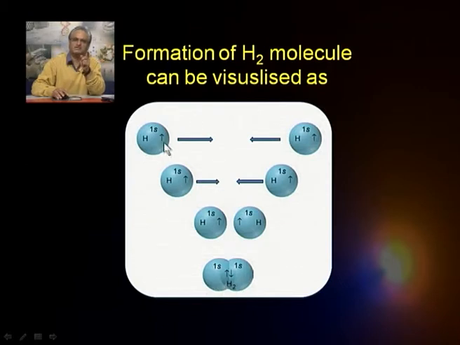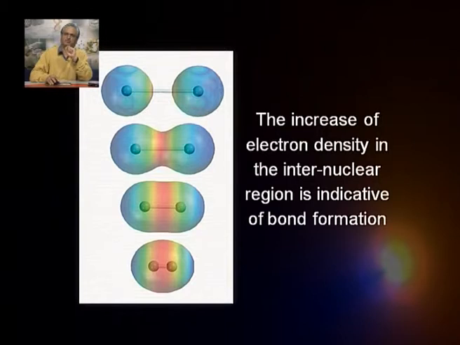What happens is, in each of these orbitals there is an unpaired electron. When they overlap like this, these unpaired electrons get paired up, and this pairing of electrons leads to what is called bond formation. So, that is a description we can have according to the valence bond approach to the formation of a bond in the hydrogen molecule. I can give you another way of looking at it.